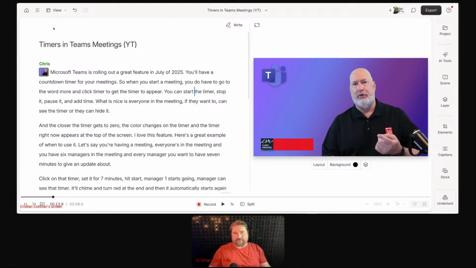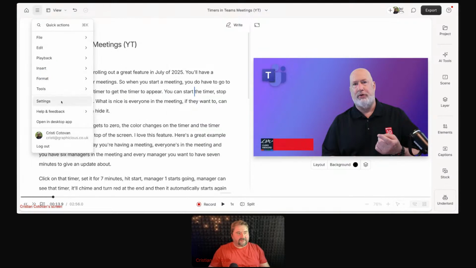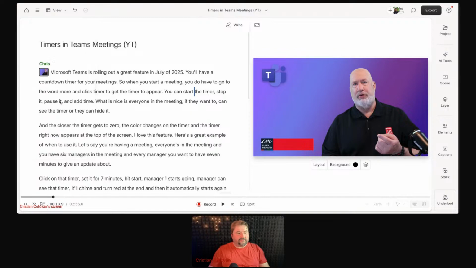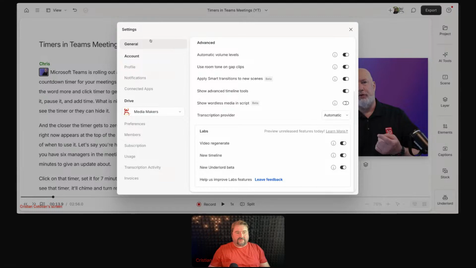If you go to the top left corner, there's this three lines, app menu, whatever they call it. And if you go to settings down here, you scroll in the general section, there is the labs. Okay, labs is a very loose word there, but you've got some features here that you can turn on and off.